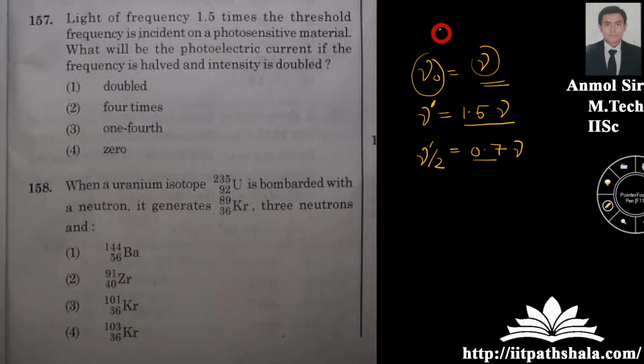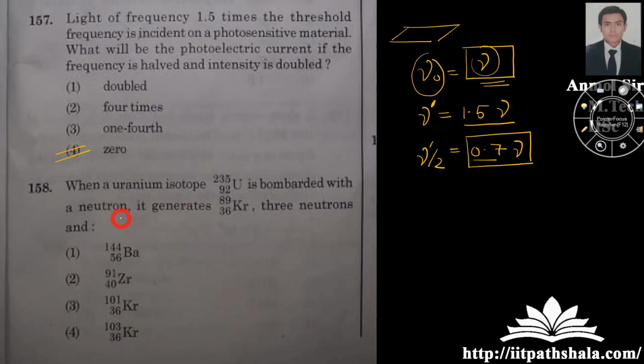Okay, now if you are not emitting a frequency equal to nu or greater than nu, then there will be no photoelectric effect. Now you are giving the surface a frequency of 0.75 nu. Okay, so it is less than that of nu, so I can say that there will be no photoelectric effect whatsoever intensity you give. Okay, whether you double it or triple it. So I can say that my answer is 0.